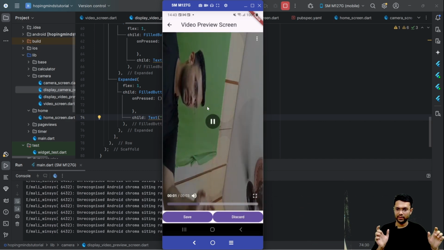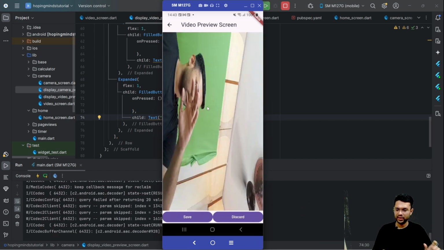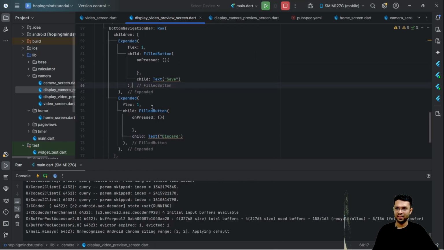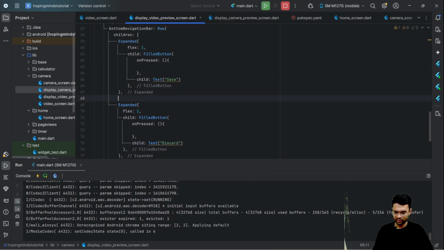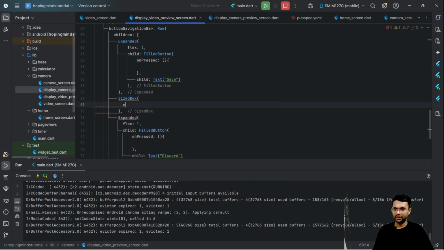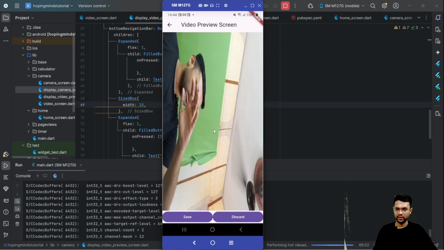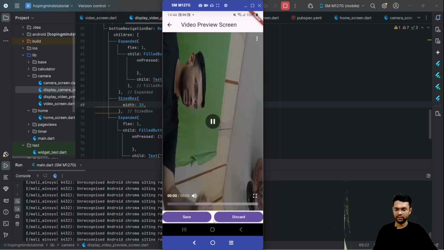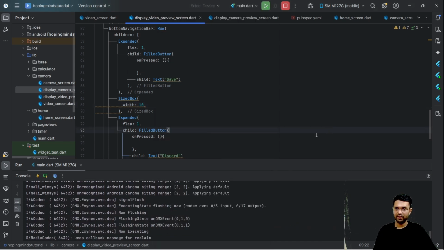Well, they both now use 50-50%. Let's put a bit amount of spacing and then do a hot reload. So there is a 10 pixel spacing.